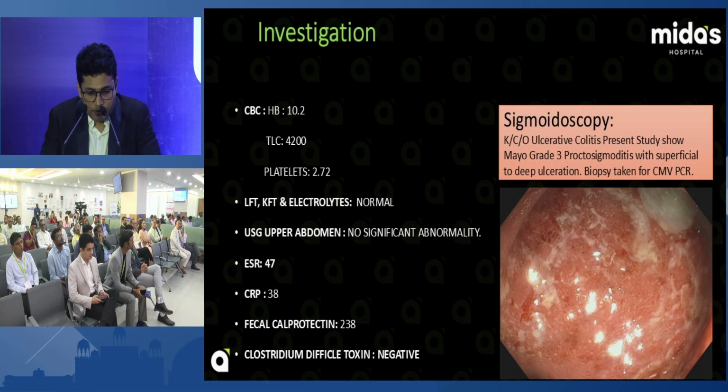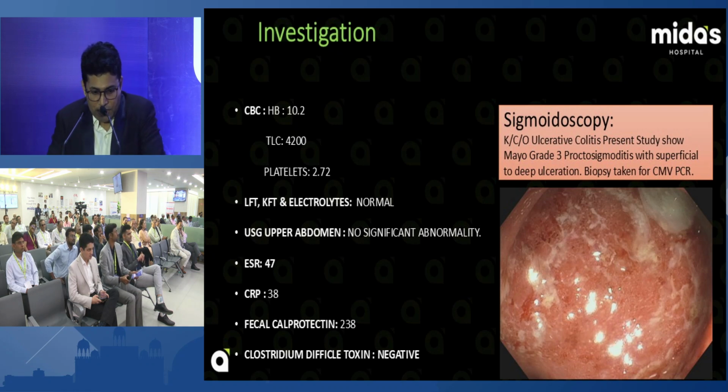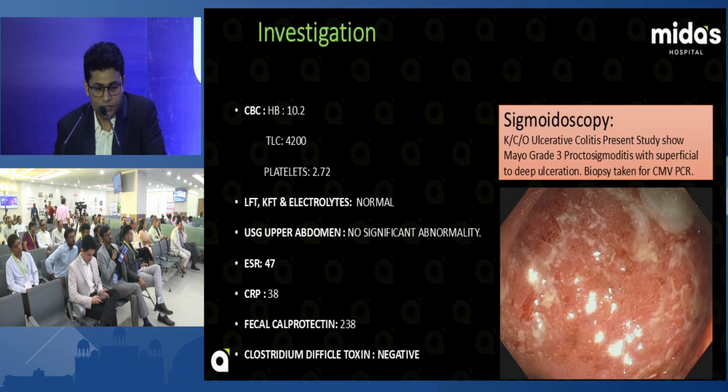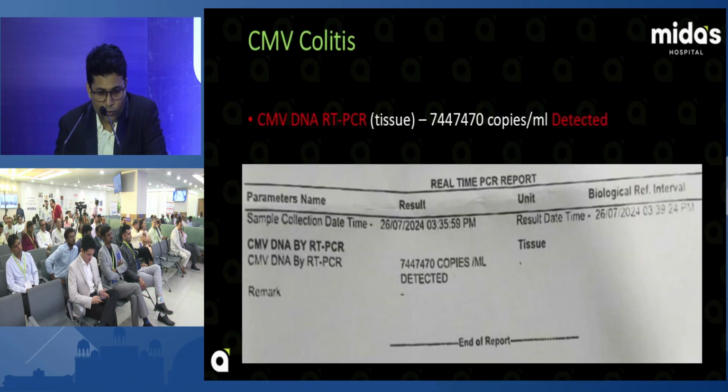On colonoscopic sigmoidoscopy, there were large irregular geographical punch-out ulcers. So we took a biopsy for CMV colitis and detected CMV 74 lakh. This was positive. How do we detect CMV in a patient with ulcerative colitis?